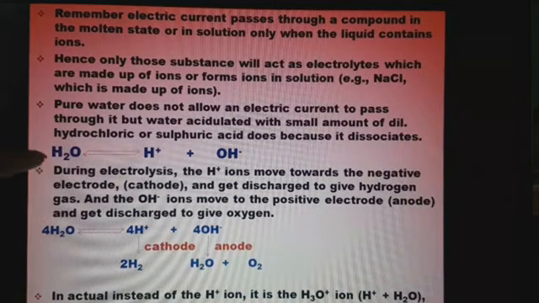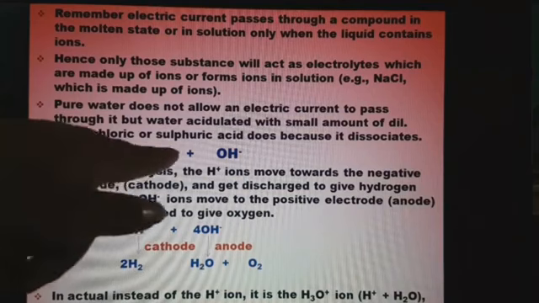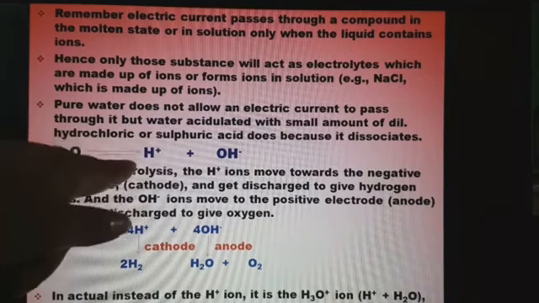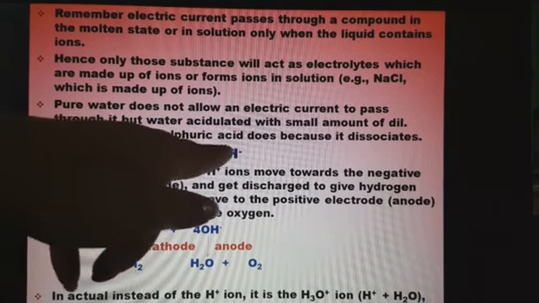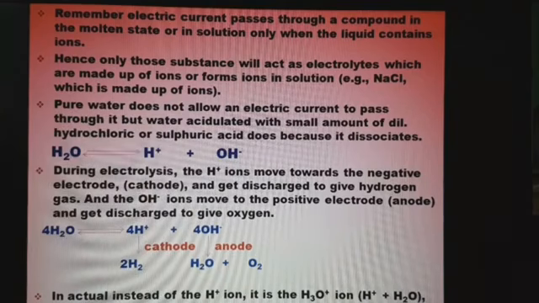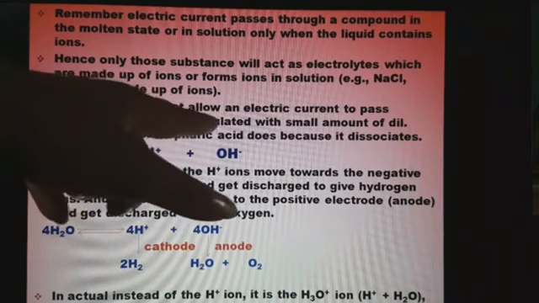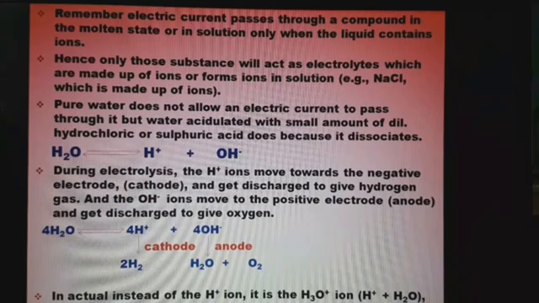As you can see here, this acidulated water dissociates into its ions, hydrogen ion and hydroxide ion. That is why we do not take pure water, because it does not dissociate, but acidulated water dissociates.